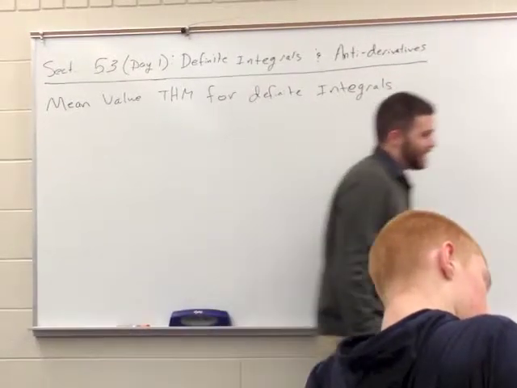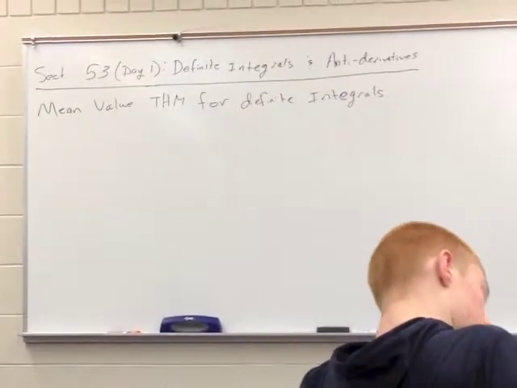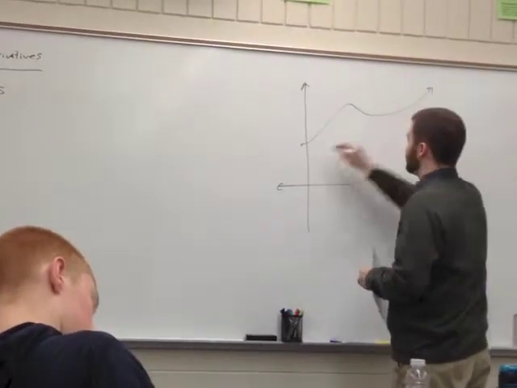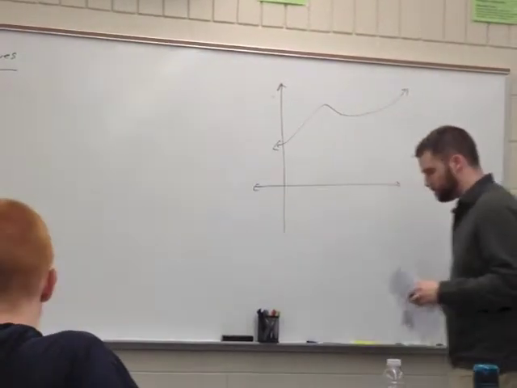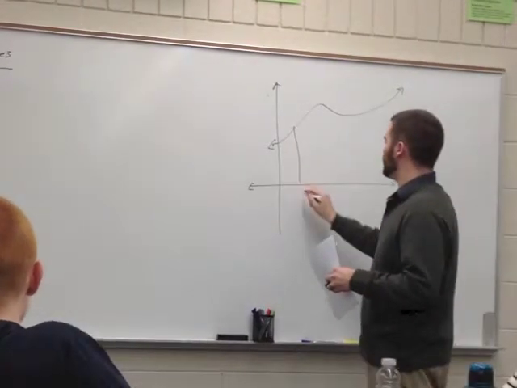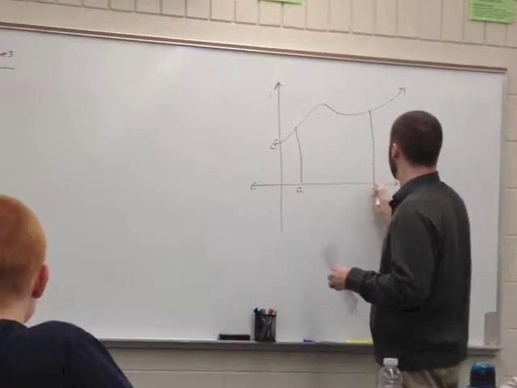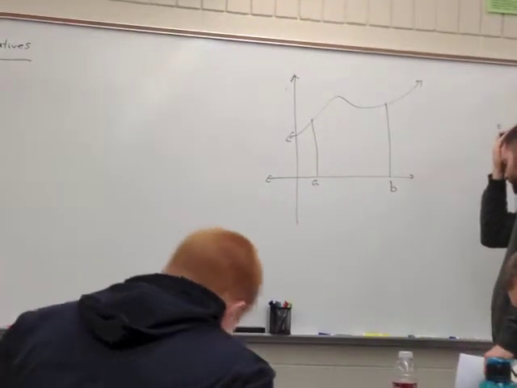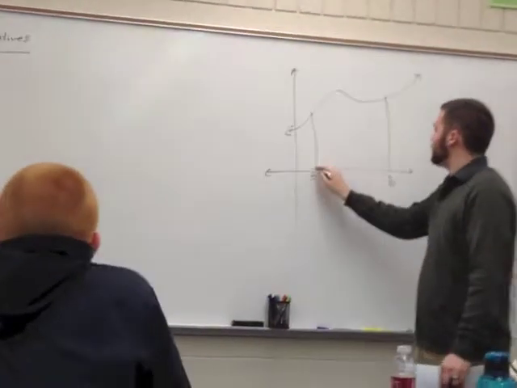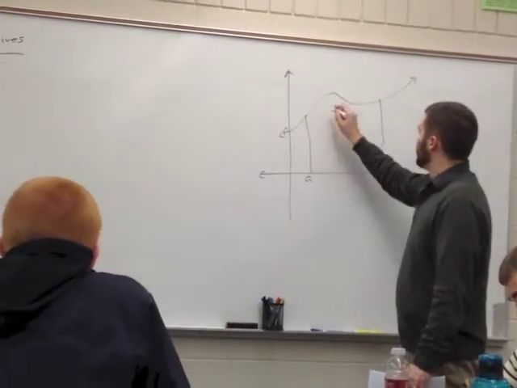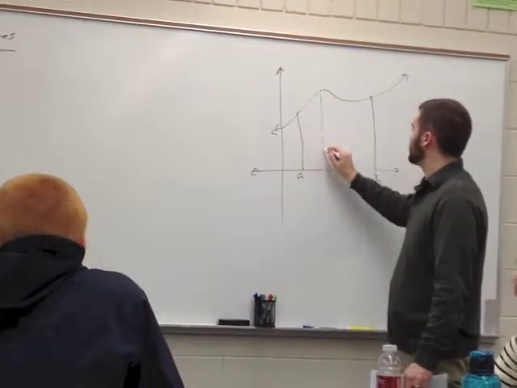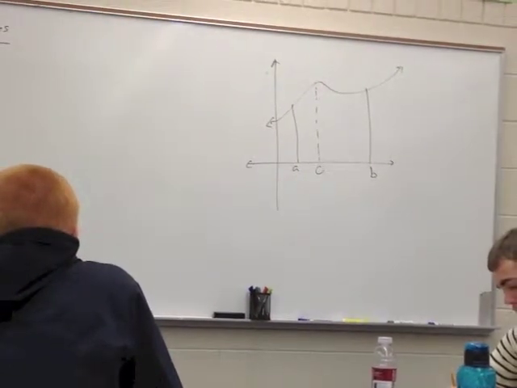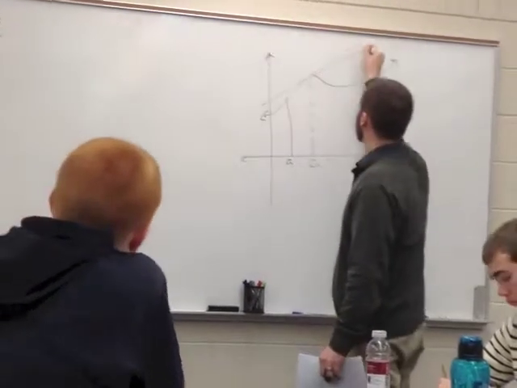Quick reminder, mean value theorem said this. If I have a function at some interval from a to b, the mean value theorem said, let's suppose I wanted to find the tangent line at some point c. All right, so the tangent line would look something like this.